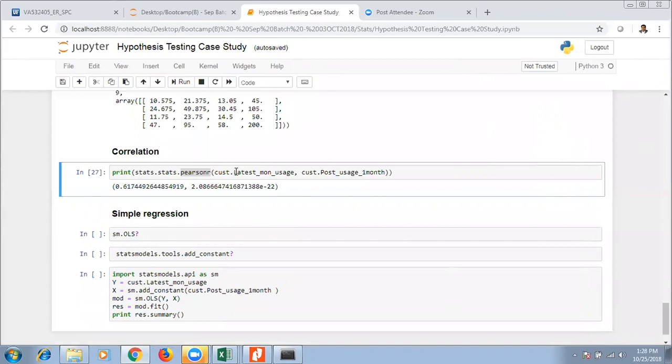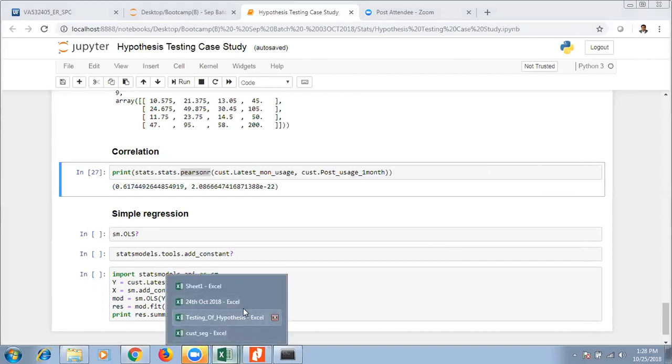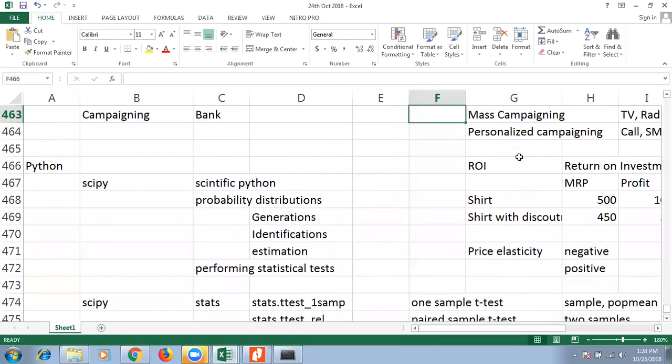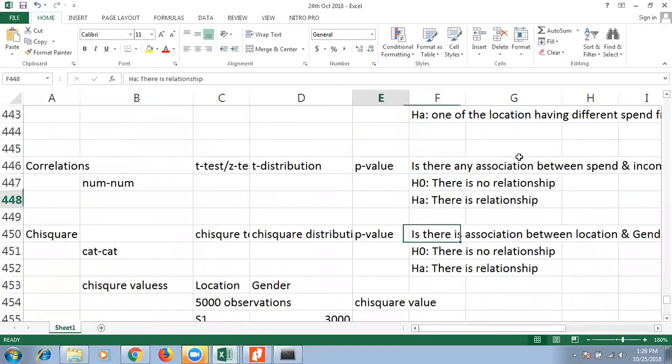Okay, so guys, till now what we have discussed is the application aspect. There are two or three small concepts I did not explain, like how the F value is calculated, or how the chi-square value is calculated, etc. Probably at some point I will talk about that, so don't worry. At this point, if you look at this sheet I was referring to, are you clear on all of these things? These methods and the corresponding ones. If you remember all the statistical tests, what is your null hypothesis, what is the alternative hypothesis, what is the p-value, etc. Are you able to follow me?